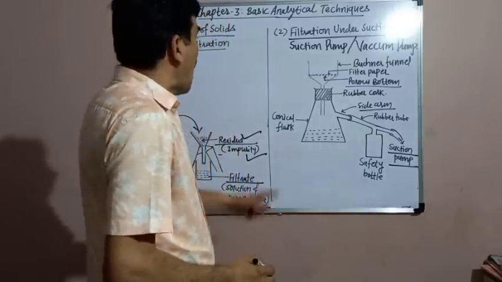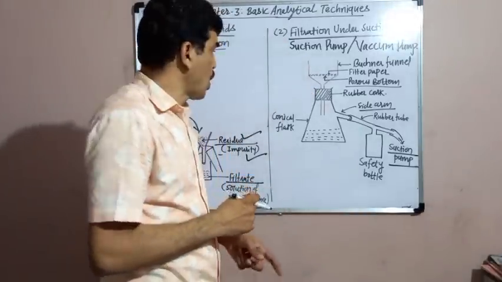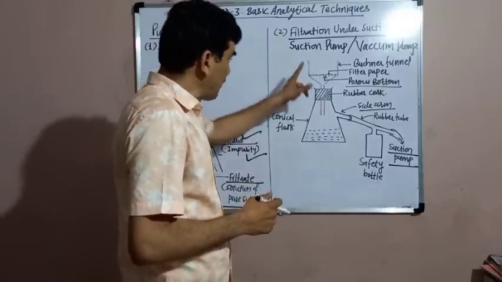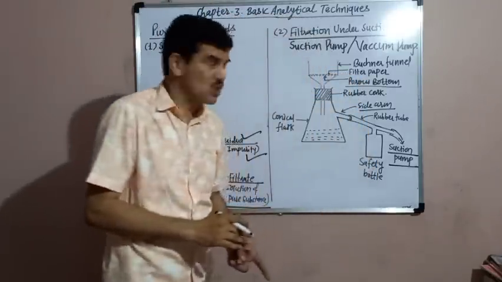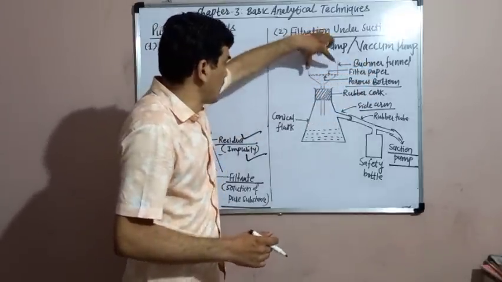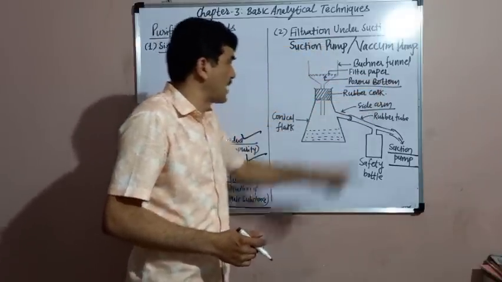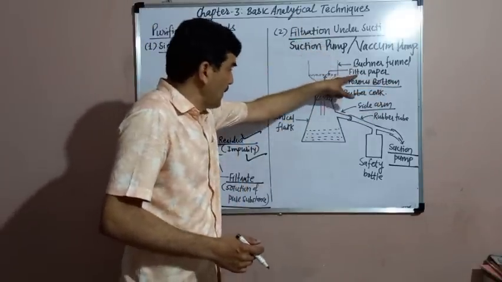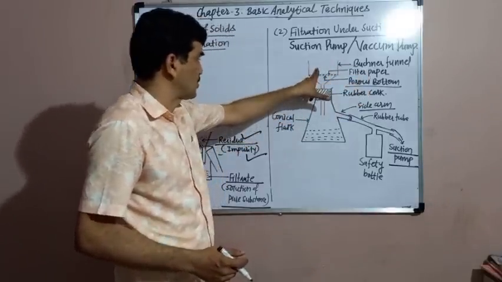On this porous bottom, a circular filter paper of a perfect size is placed. This is the filter paper which is placed on the circular bottom of the Buchner funnel.